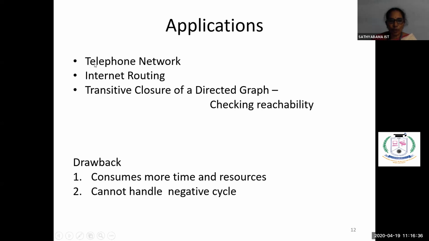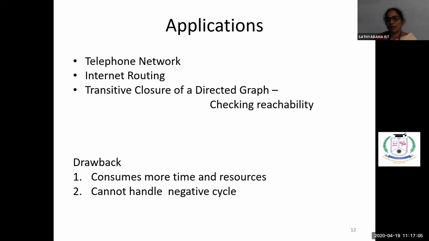Now, if you see the drawbacks, since we are having several sub-processes, every data we are storing: initially A0 we are storing, then A1, then A2, A4. Since we are storing all the sub-process data, it takes more time and resources. That is one of the drawbacks we can see. Another one is that it cannot handle negative cycles. That is the restriction we have in the Floyd-Warshall algorithm.